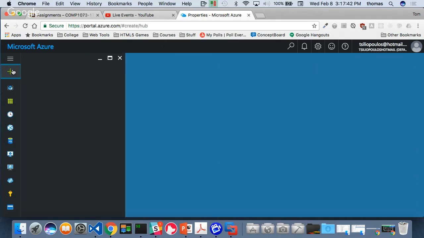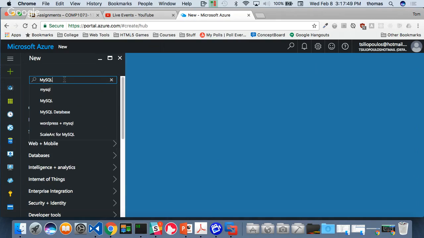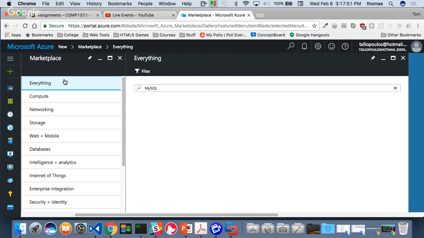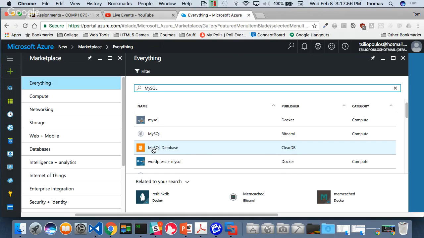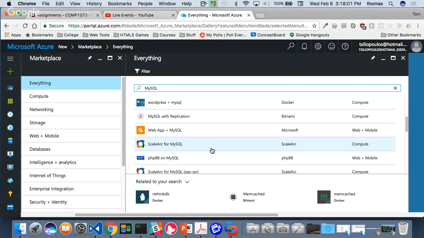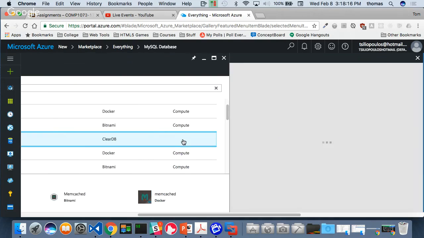Plus, right? And instead of me searching through storage or whatever, I'm just going to search for MySQL. So MySQL or whatever you want to call it. If I press enter, it's going to give you some options. One of the options is MySQL by ClearDB. This is the one you want to choose, not the one that's combined with web app plus MySQL. That has some weird issues. But if you do this one, this is independent. The MySQL database is independent of all the websites. So this is the one I want to choose.